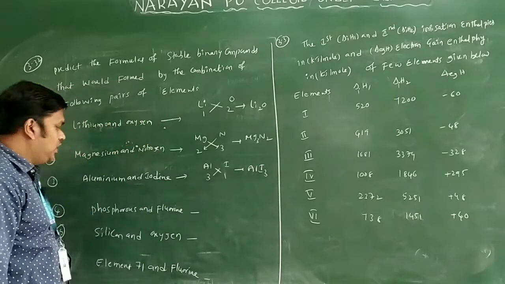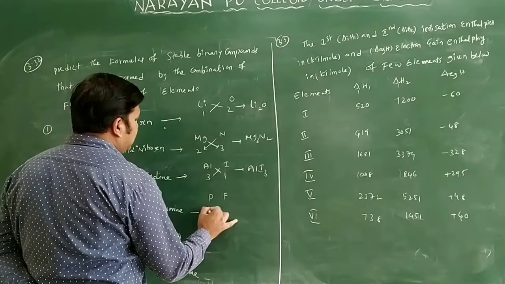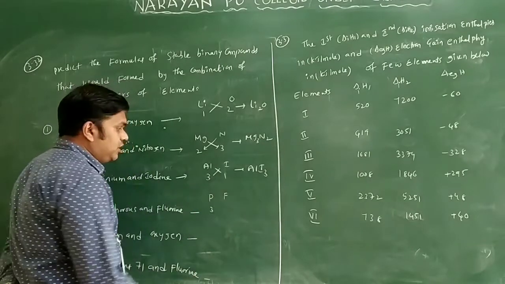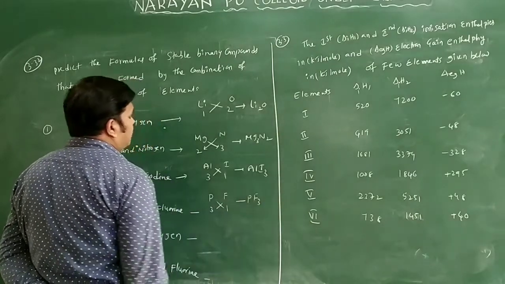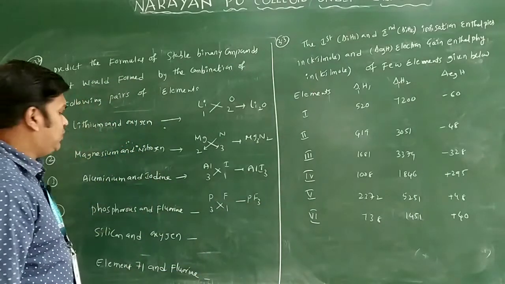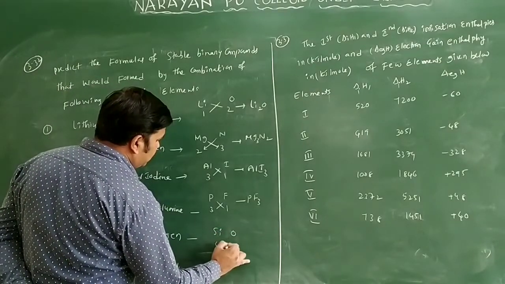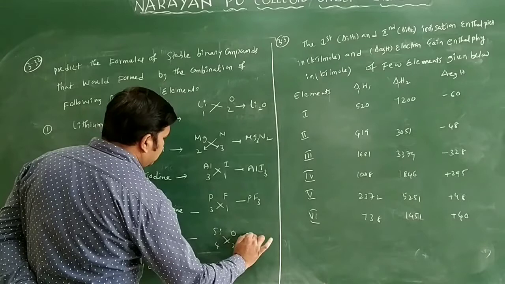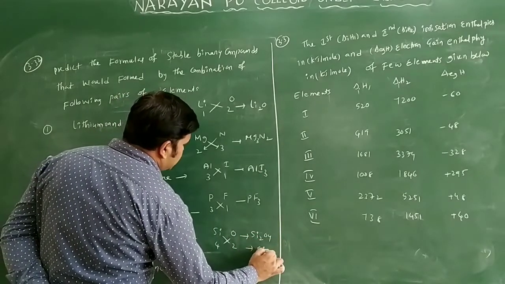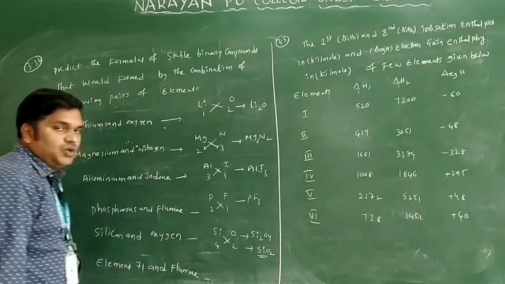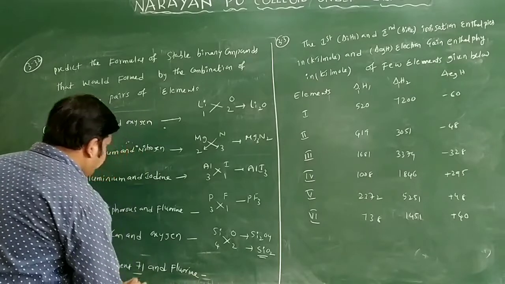Next one we have phosphorus and fluorine. Generally phosphorus, like nitrogen, has valency 3, and fluorine is 1, so you will get PF3 only. If you take 5, you will get PF5 also. Next silicon and oxygen. Silicon 4, oxygen valence 2. Then you will write Si2O4. From this you will simplify, you will get SiO2 only.